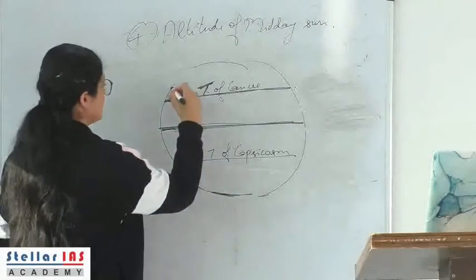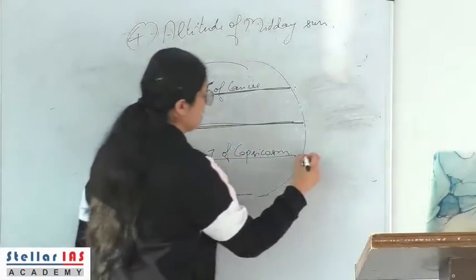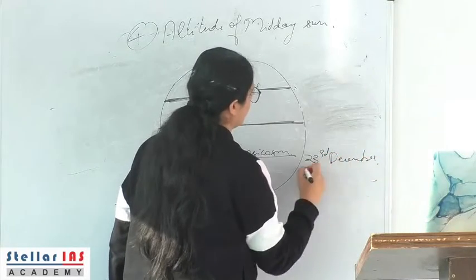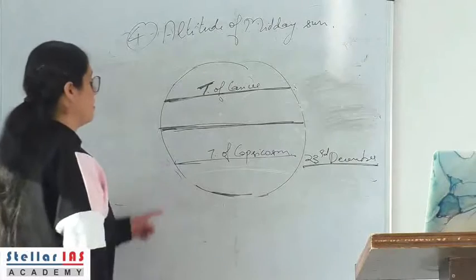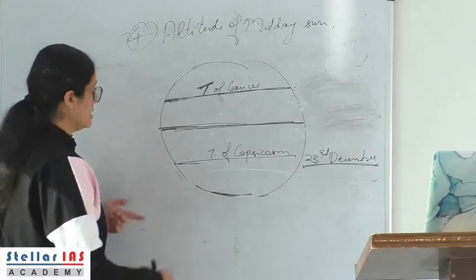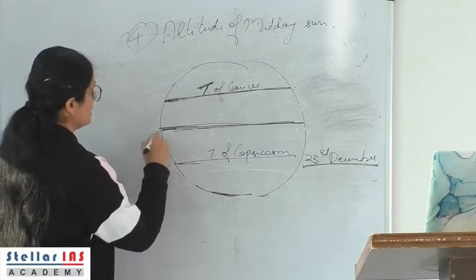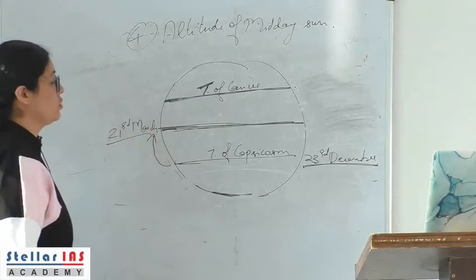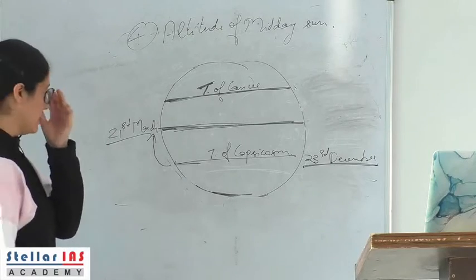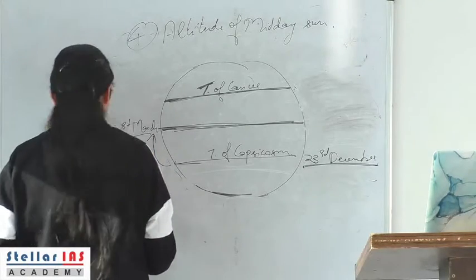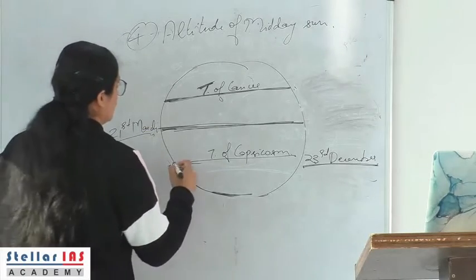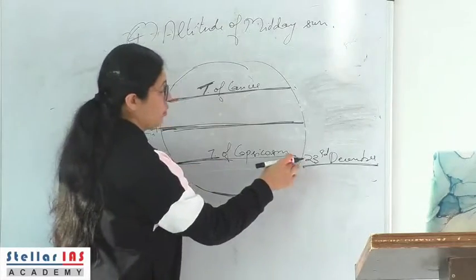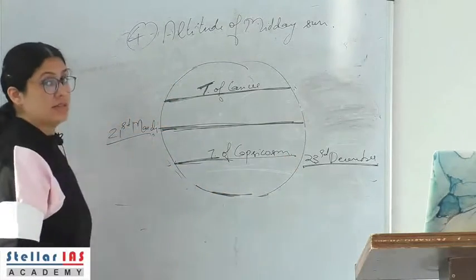Now, what we see is the tropic after 23rd or 22nd of December, when the sun is at the Tropic of Capricorn. What happens after this? It goes back again such that it is at its equinox position on the 21st of March, right. So, Tropic of Capricorn is marking the southern limit of the movement of the sun.